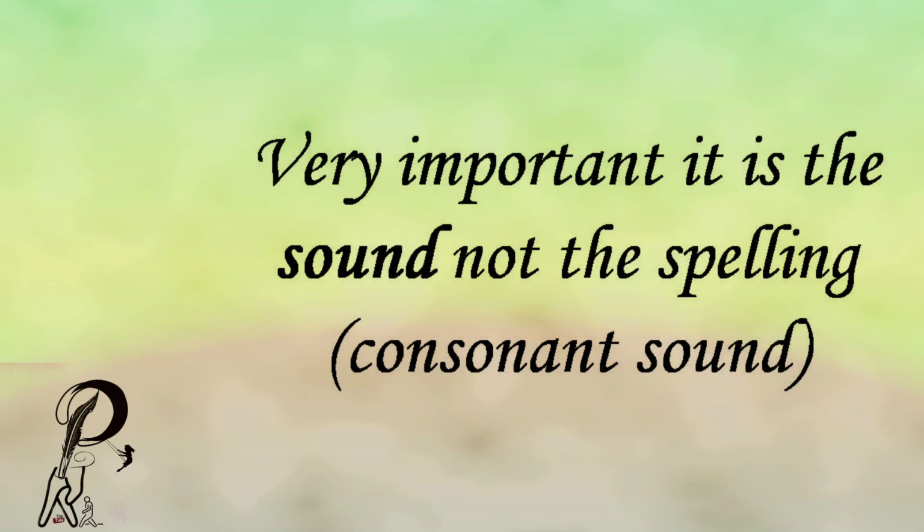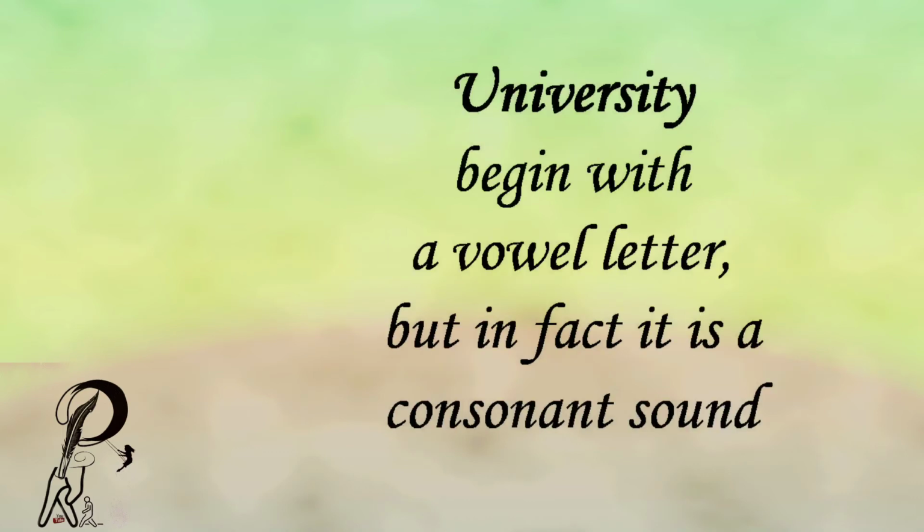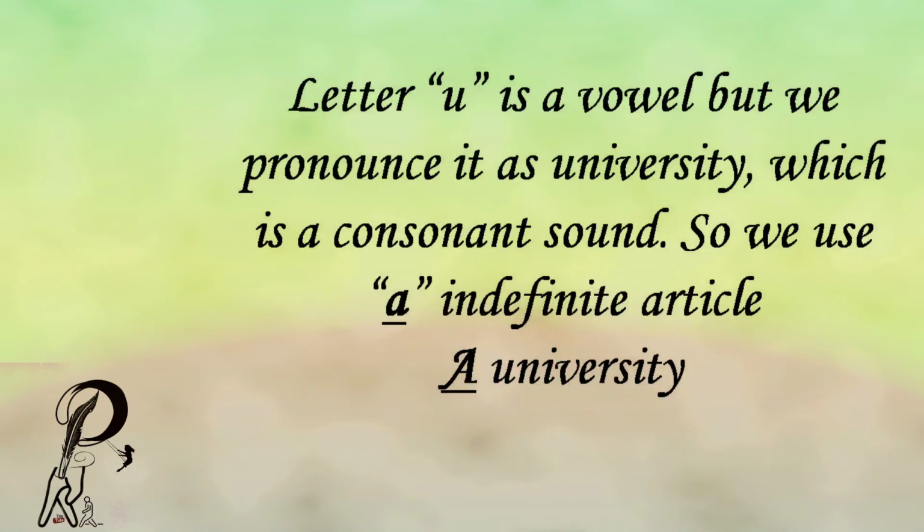Consonant sound. So, I am going to give you an example of an exception. For example, this word begins with a vowel. But in fact, it is a consonant sound. University. The letter U is a vowel, but we pronounce it as university, which is a consonant sound. So, we use the indefinite article a. A university. We treat it as a consonant.